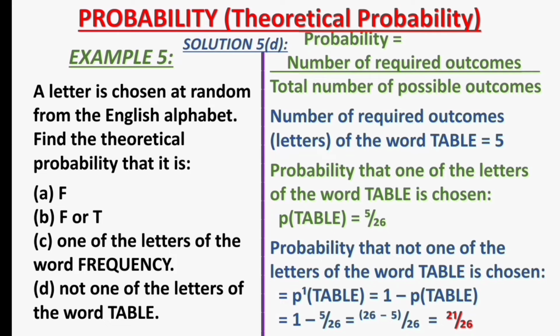Hence, the probability that not one of the letters of the word table is chosen, P prime for table, is equal to 1 minus P for table, which represents the probability of choosing one of the letters of the word table. That makes the probability that not one of the letters of the word table is chosen to be 1 minus 5/26. That gives us 26 minus 5 divided by 26. Our probability here is 21/26. I hope all the solutions to example 5 are clear to you.